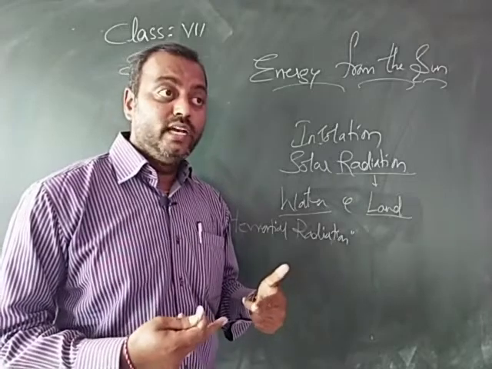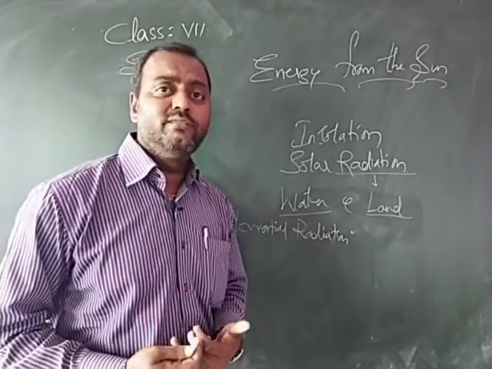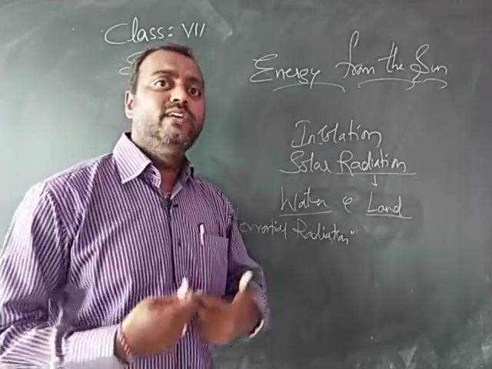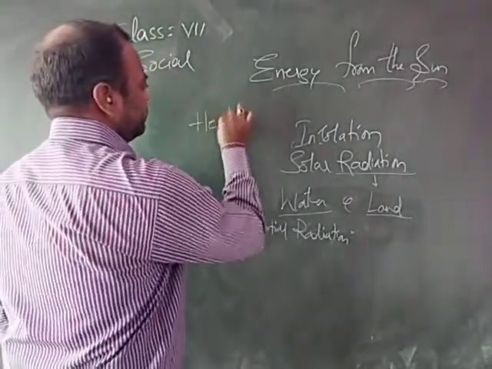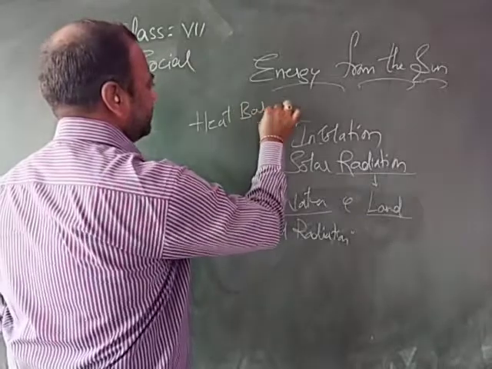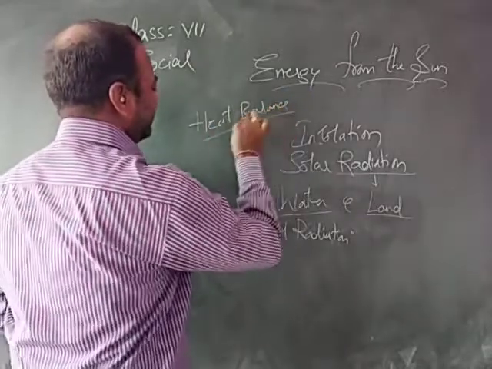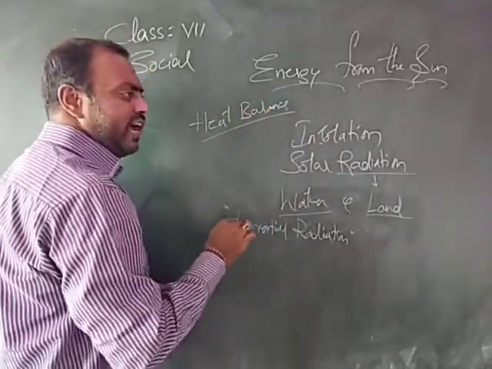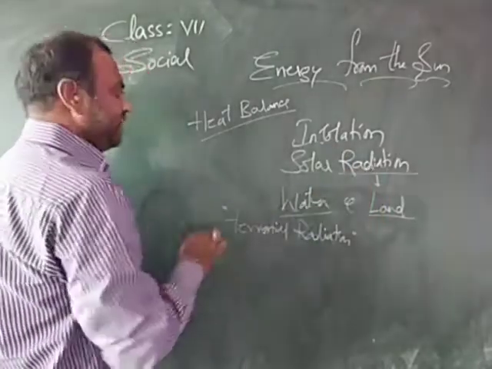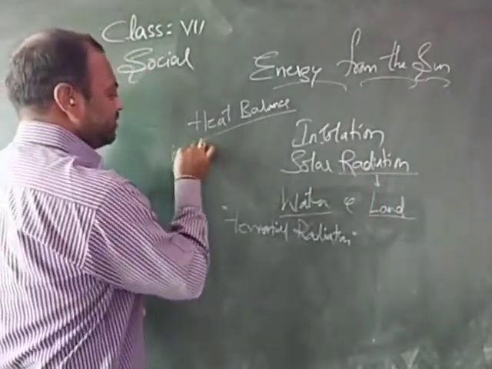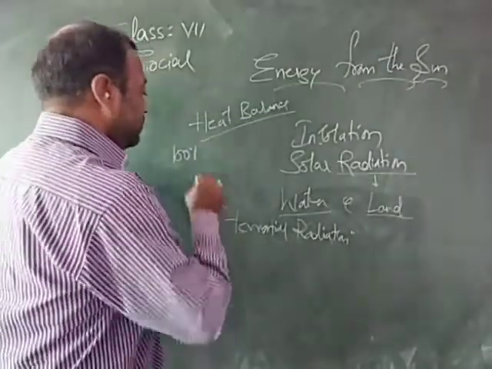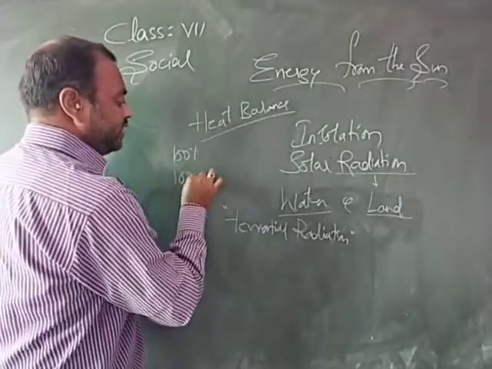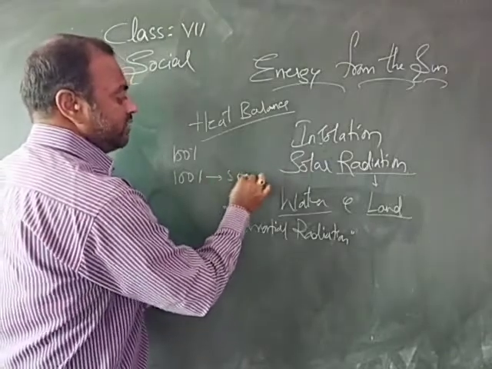Now, is the entire heat or the energy which has been received by the earth given away into space? Let us see about that heat balance. What is this heat balance? Whatever energy is received by the earth has to be given back into space. Let us imagine some 100% or 100 units of energy has been received by the earth. The same 100% has to be given back into the outer space.